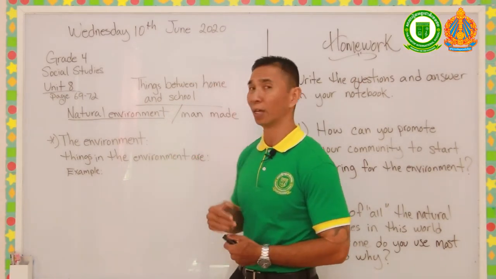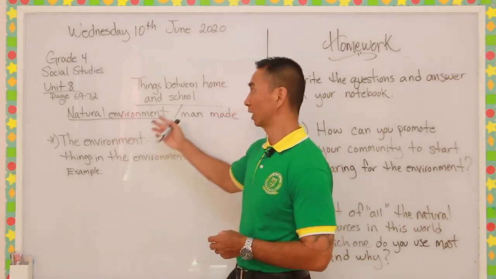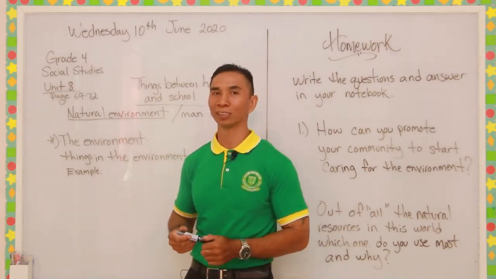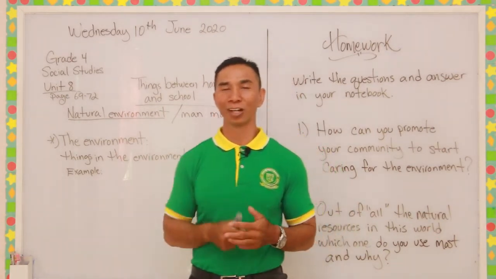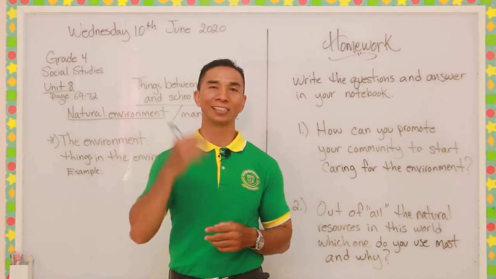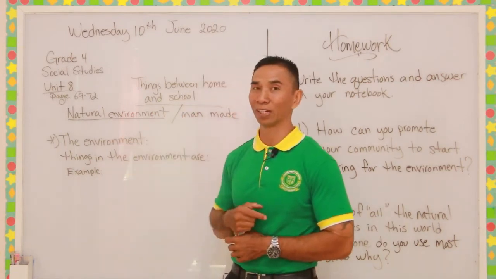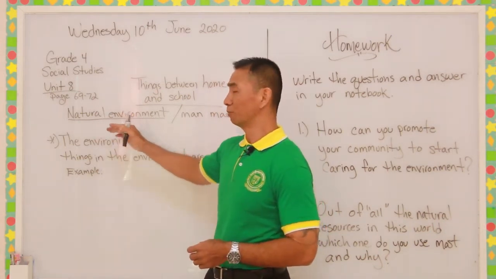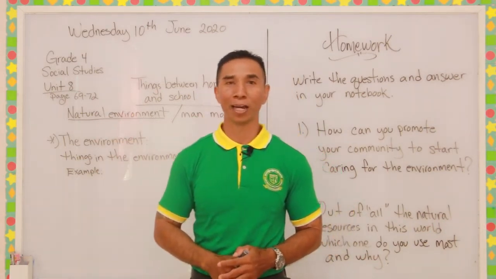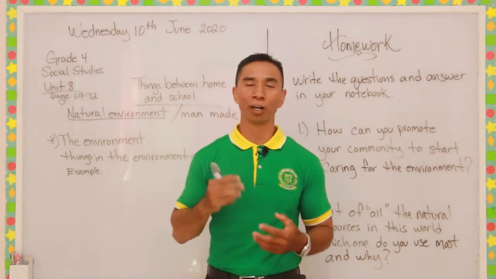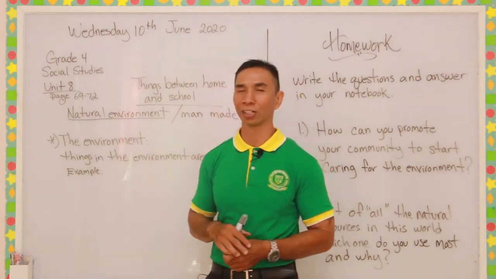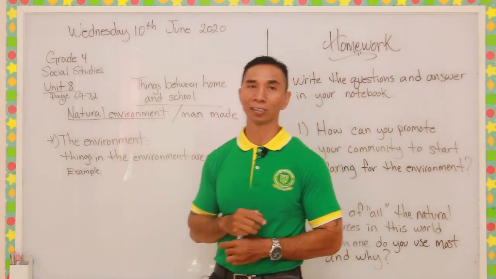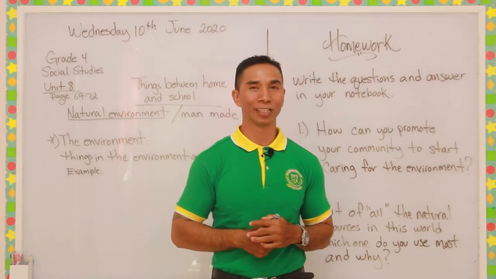Do we see people? As we read through our text, all these things around us are called the environment. I know you understand that because you have submitted some of your work, and I see that you know what your environment is, and especially what the natural environment is. Natural environments mean things that are not man-made, things that are made from this world, things that occur naturally. Next week, though, we will talk about man-made products. So prepare and be ready for that.